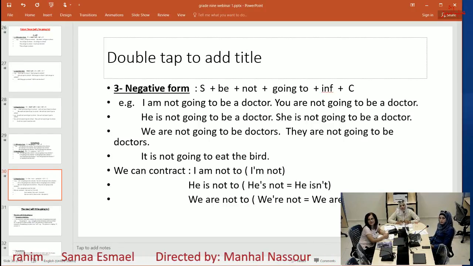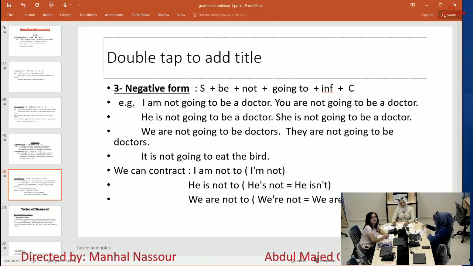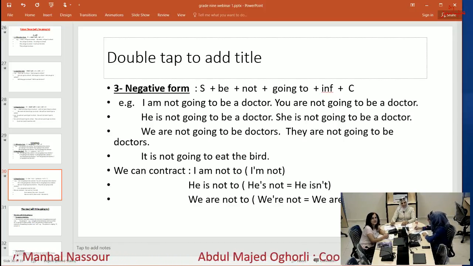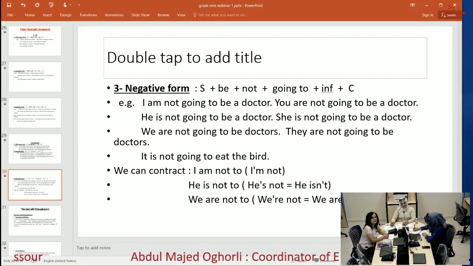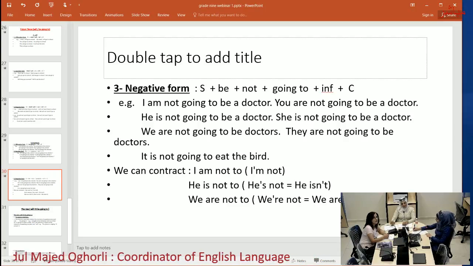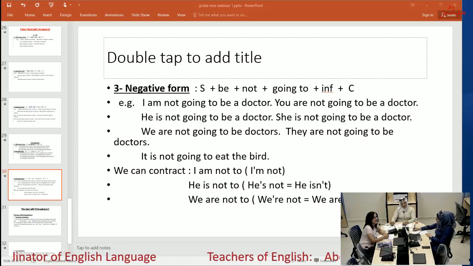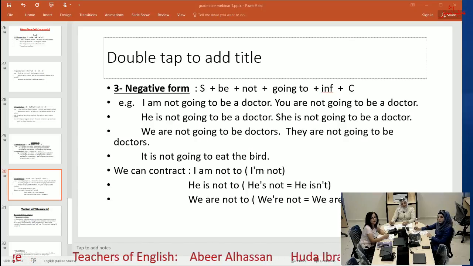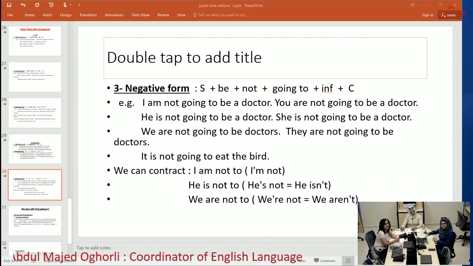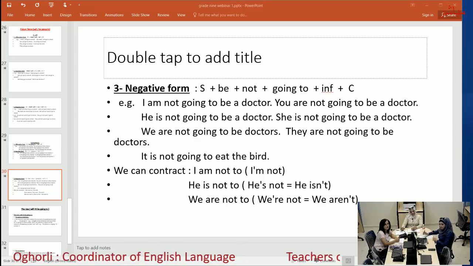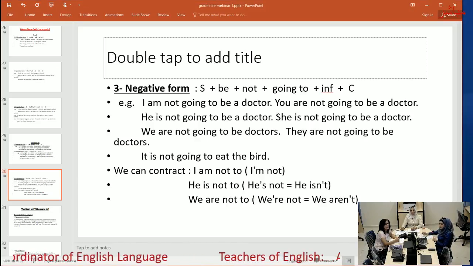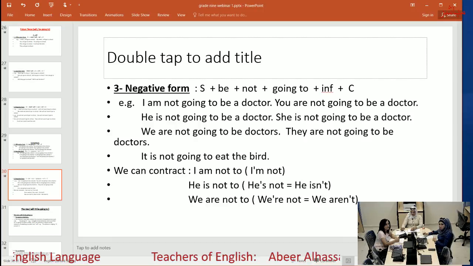Negative form: subject, be, not, going to, plus infinitive, plus the complement. Example: I am not going to be a doctor. You are not going to be a doctor. He is not going to be a doctor. She is not going to be a doctor. We are not going to be doctors. They are not going to be doctors. It is not going to eat the bird.